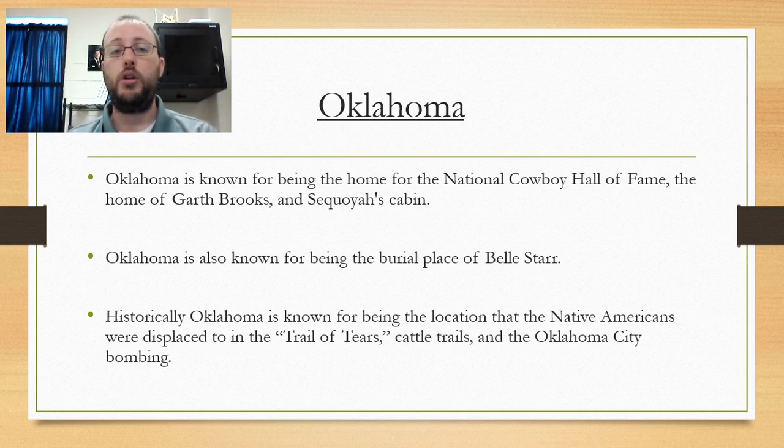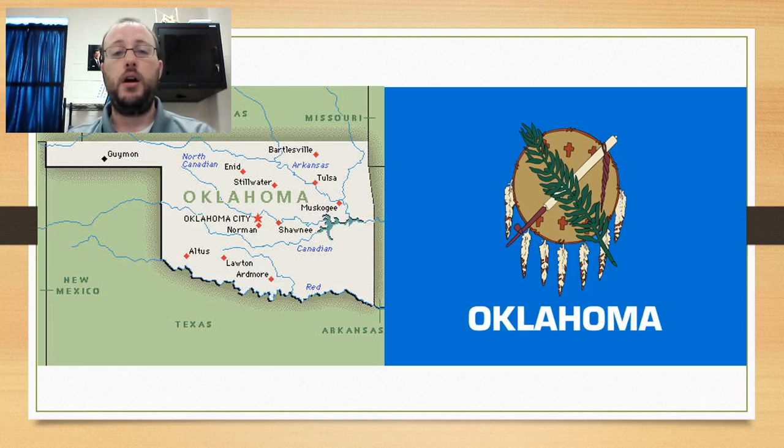Cattle trails and the Oklahoma City bombing, which took place after what happened in Waco, which we'll get to when we get to Texas, where you have Timothy McVeigh, who goes and commits the Oklahoma City bombing, basically out of response to what happened in Waco. And that happened in the 90s. There is the map of Oklahoma, and there is the state flag.